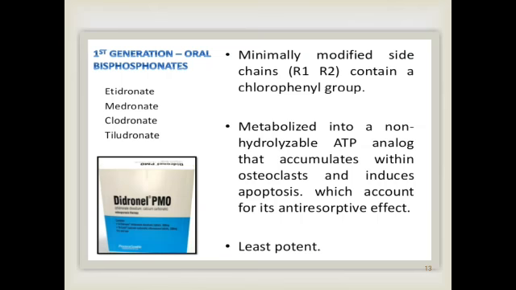Next come the first generation oral bisphosphonates: etidronate, tiludronate, clodronate. These have minimally modified side chains, containing a chlorophenyl group. They are metabolized into a non-hydrolysable ATP analog that accumulates within osteoclasts and induces apoptosis, which accounts for their anti-resorptive effects. These are the least potent drugs.